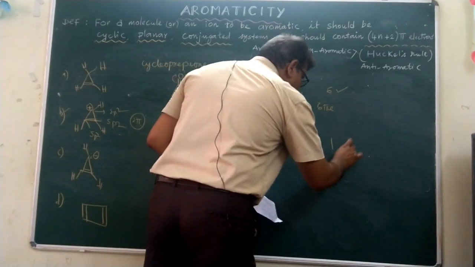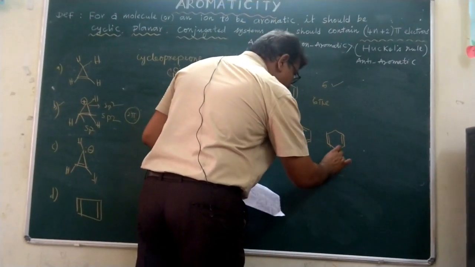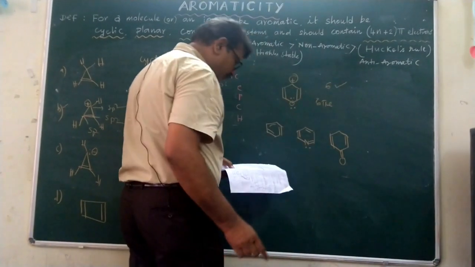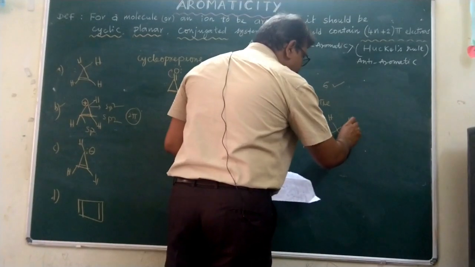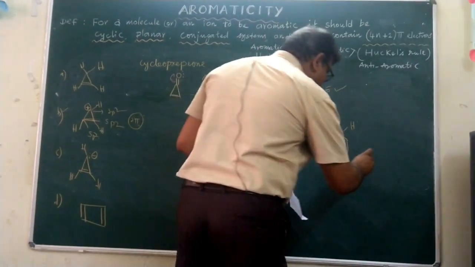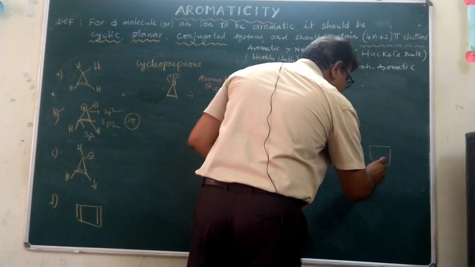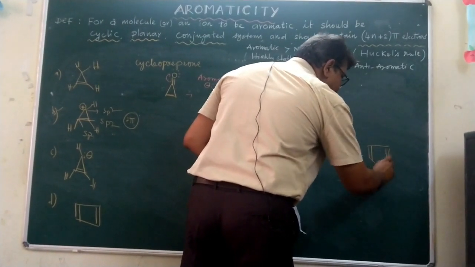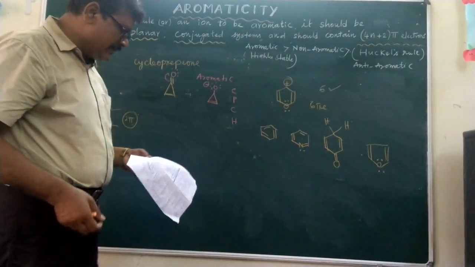Next, the third compound is given. This is the double bond which is outside of the ring. This is a double bond followed by oxygen. And here the carbon is an sp3 carbon. And the fourth compound has oxygen with 2 lone pairs of electrons. This is furan. Among these compounds, which is the least stable?